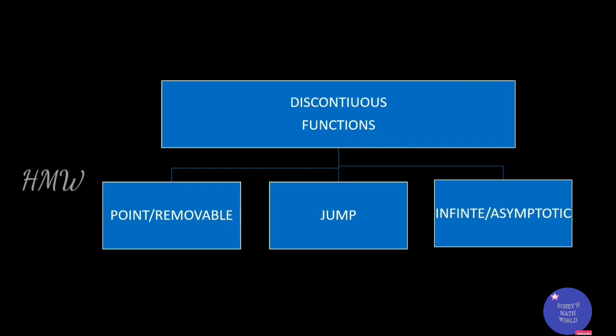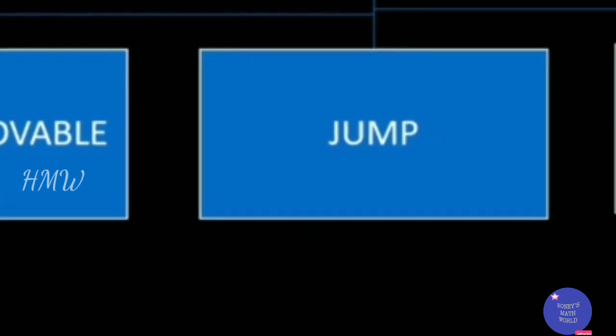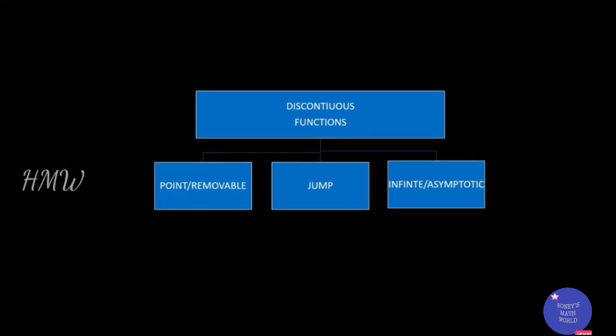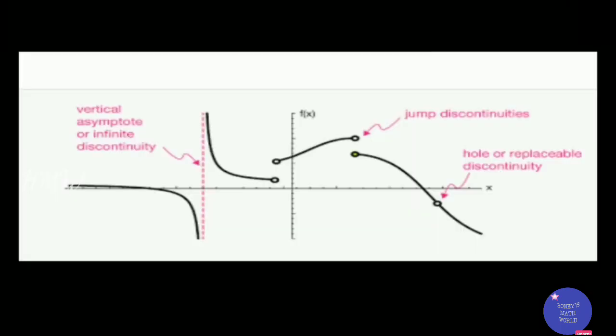Discontinuous functions can be classified as point discontinuity, jump discontinuity, and infinite or asymptotic discontinuity. We saw the graph of all these functions. Now just have a look at these graphs. You can see all three types of discontinuities in this graph.